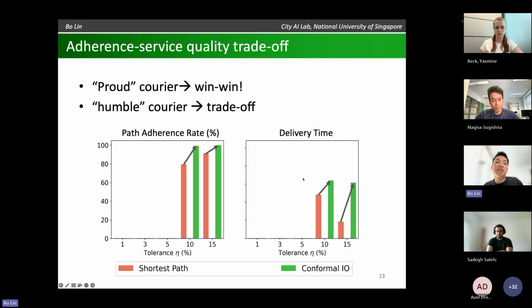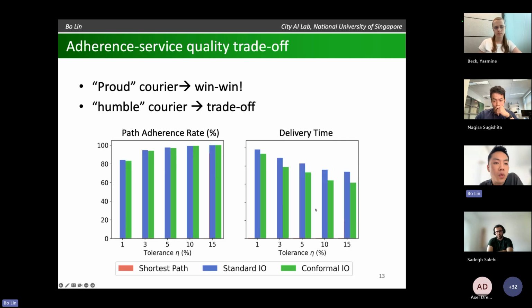On the other hand, if we have some humble couriers who are going to accept the shortest path recommendations anyways, then there's going to be a trade-off, right? So we can still improve adherence rates, but this time we're going to incur higher delivery time. Okay. And finally, compared to the traditional inverse method, we have similar adherence rates, but we consistently have lower delivery time, meaning that we can provide a better trade-off between these two outcomes.